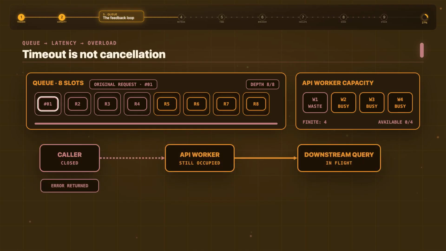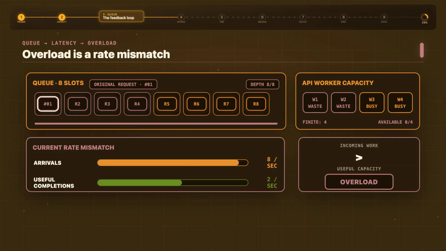Eventually, the caller times out, but timing out does not guarantee the abandoned work stops. The downstream service may continue running the query. Now the user has received an error, while the system keeps paying for a result nobody will use. This is why overload is not just a lot of traffic. It is a mismatch between incoming work and the system's current ability to complete useful work.